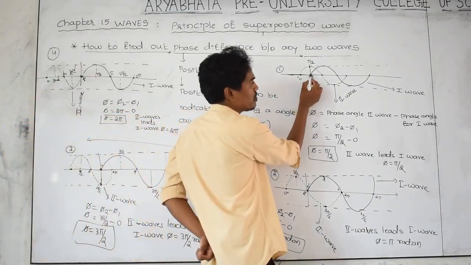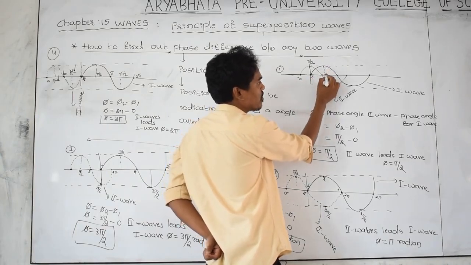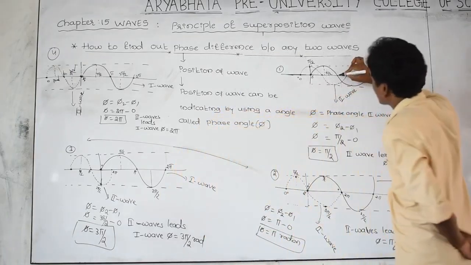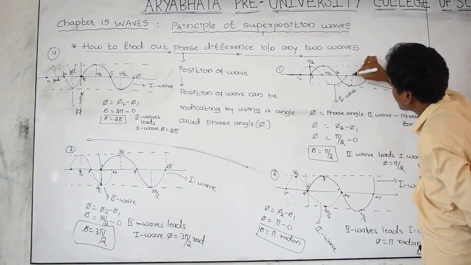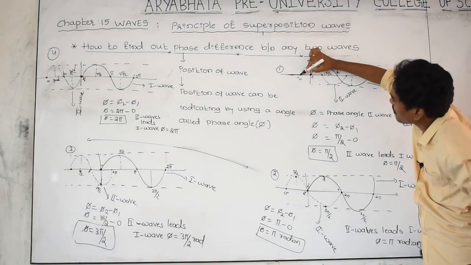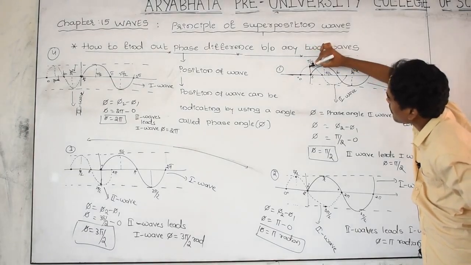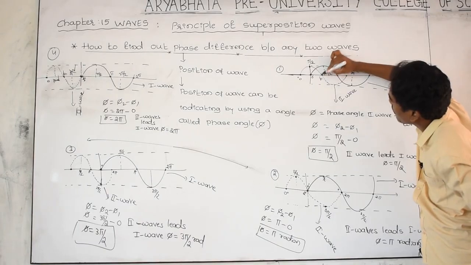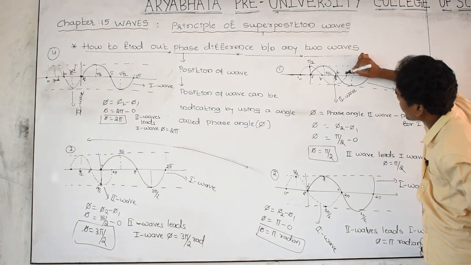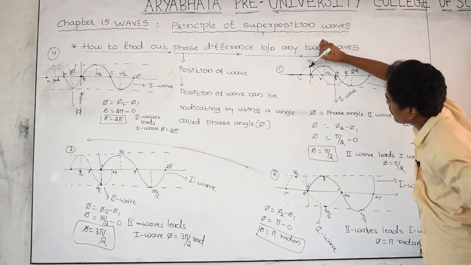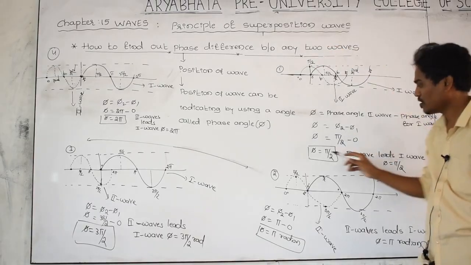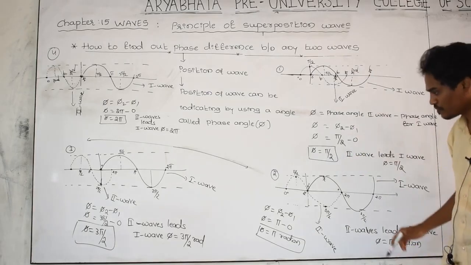For first wave, 0 degree, pi by 2, pi, 3 pi by 2, 2 pi. For second wave, 0, pi by 2, pi, 3 pi by 2, 2 pi. At this point, for second wave phi 2 is pi by 2. At this point, for first wave it is 0. Then phase difference between those two waves is pi by 2.